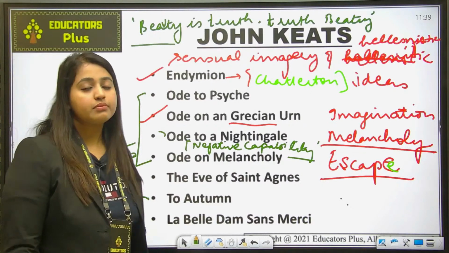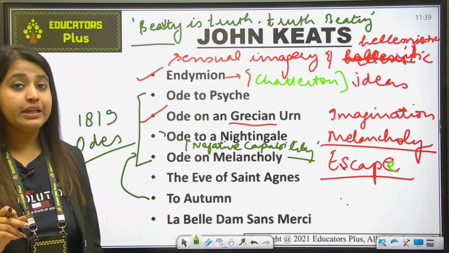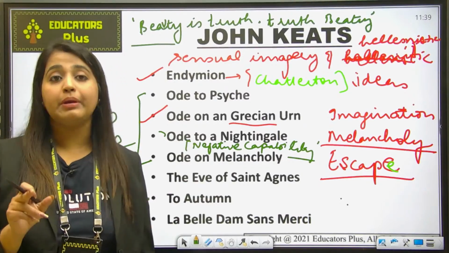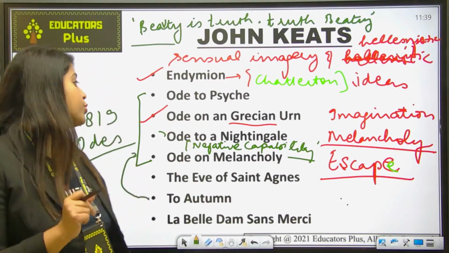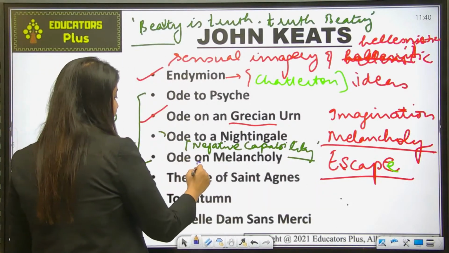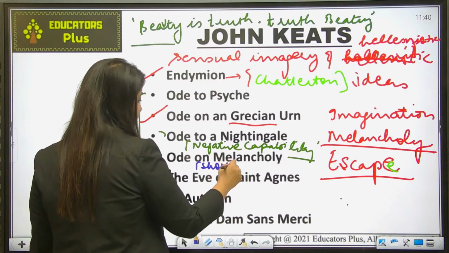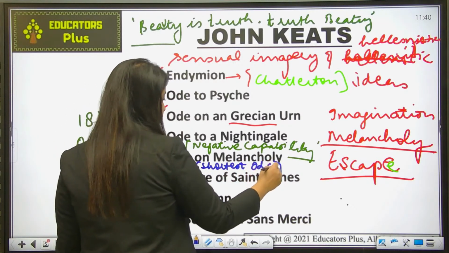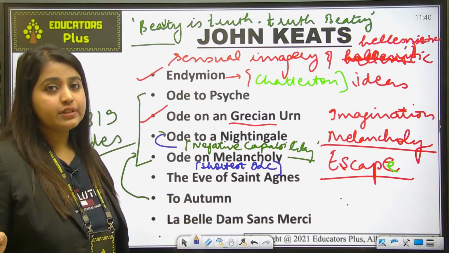Okay. Now comes Ode to Melancholy. This ode is again part of the 1819 odes, and you should remember that it is the shortest ode of this collection.